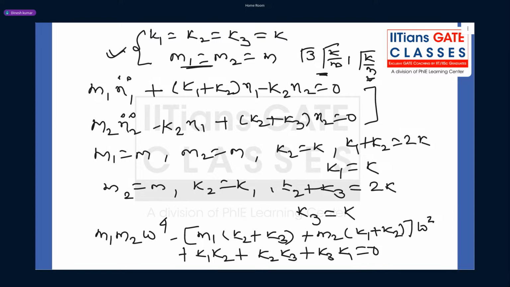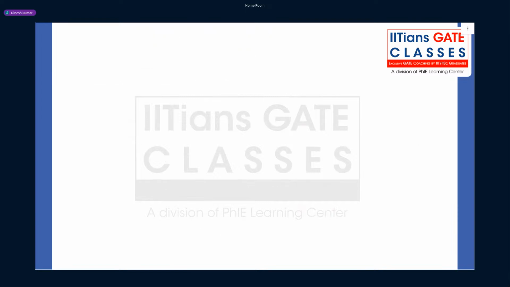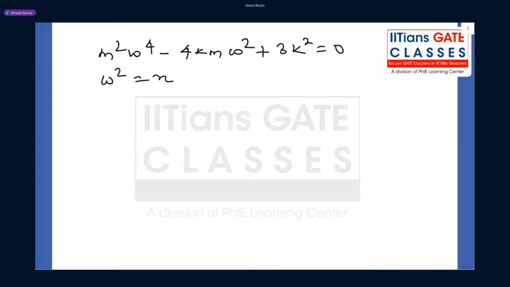Substitute in this equation. When you substitute everything in this equation, what do you find? M square omega power 4 minus 4km omega square plus 3k square equal to 0. Now guys, assume omega square equal to x, then it will become a quadratic equation, which is: M square x square minus 4km x plus 3k square equal to 0.